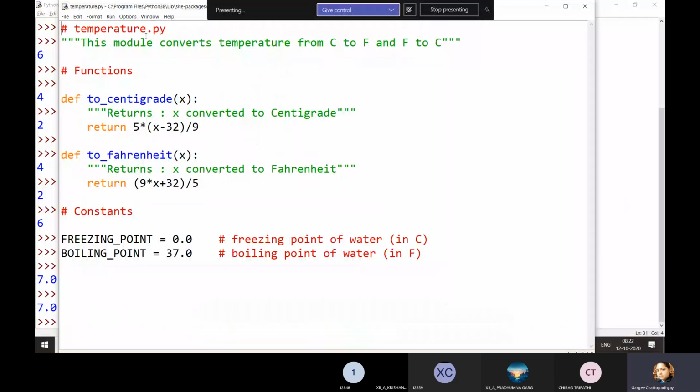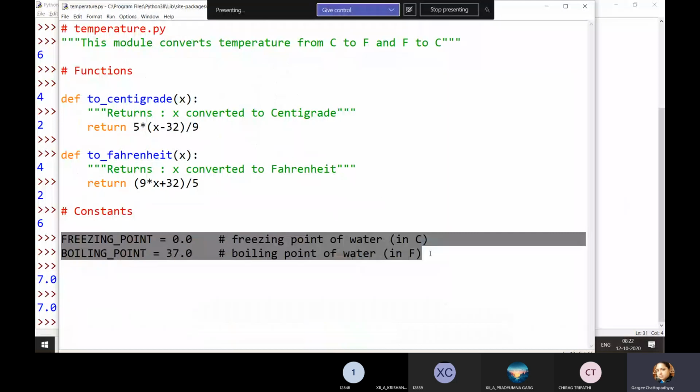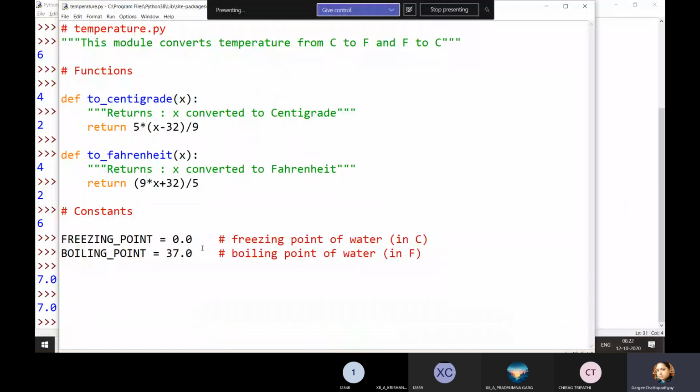The only thing that is extra is the documentation in the form of doc strings, which are your extra lines that you are typing over here. Now you can find two constant values. Constants are those values that don't change because they are defined in the module. Hence the module will be using these values only.